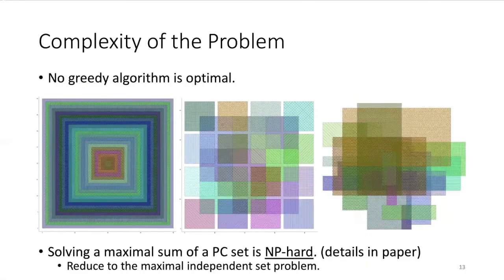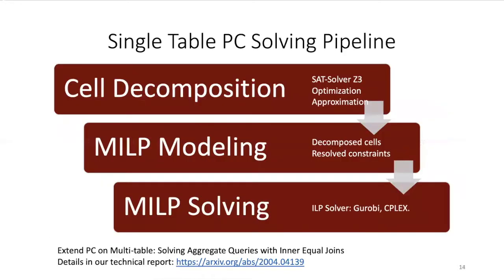The previous example is simple enough to be solved by trial and error, but that doesn't mean the problem is simple to solve. In the paper, we show that we can reduce the maximum sum problem to a maximal independent set problem. Now we have our PC solving pipeline ready for a single table. We extend PC to multiple tables to solve aggregate queries with inner equal joins. You can find more details in our technical report.